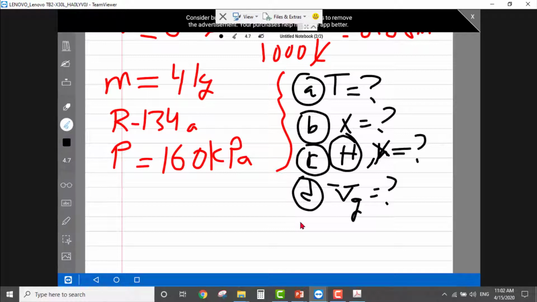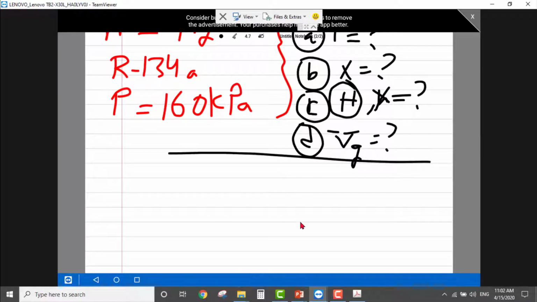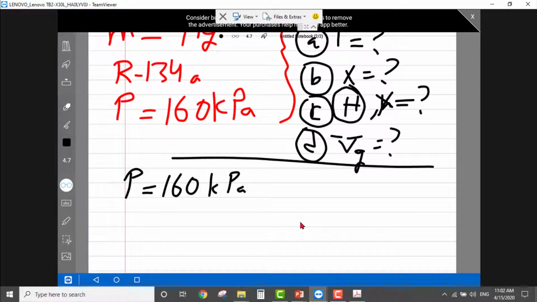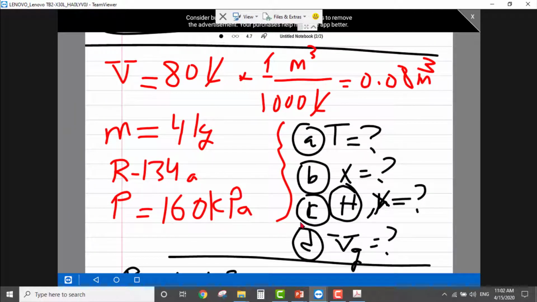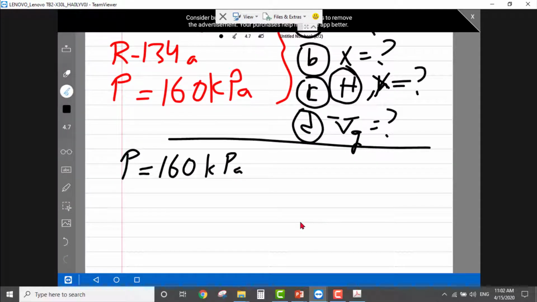Now in order to find all of this information, we need at least two pieces of information. We have the pressure, which is 160 kilopascal, and we need another one. What do we have? We have the type of the substance, we have mass and volume. So what do you think the second information is? The second information is the specific volume, which is equal to V capital divided by mass.